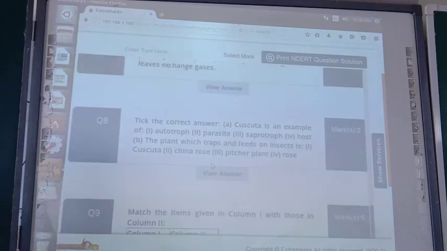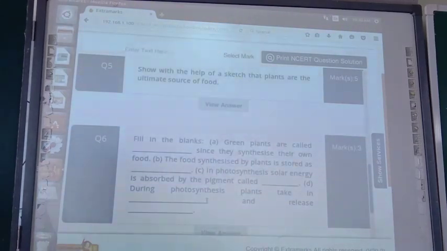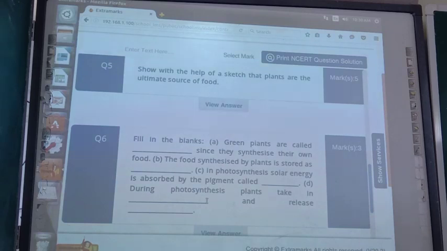Now, some fill in the blanks are there. Green plants are called autotrophs since they synthesize their own food. The food synthesized by the plant is stored as starch. In photosynthesis, solar energy is absorbed by the pigment called chlorophyll. During photosynthesis, plants take in carbon dioxide and release oxygen. So, already I explained to you.